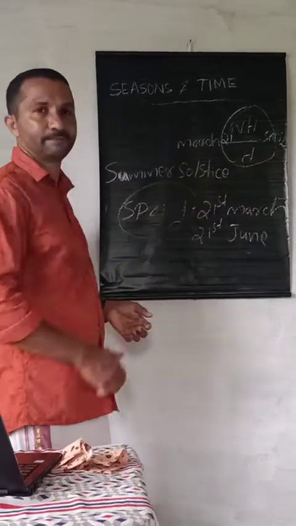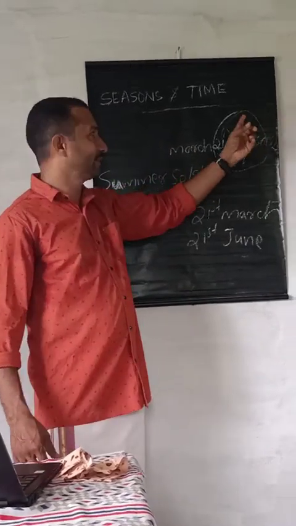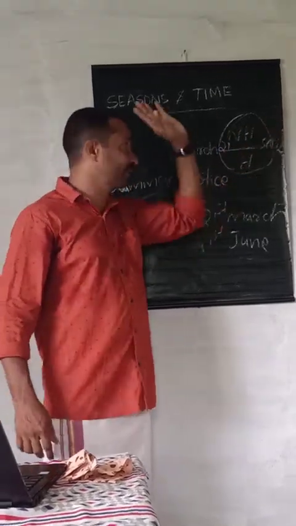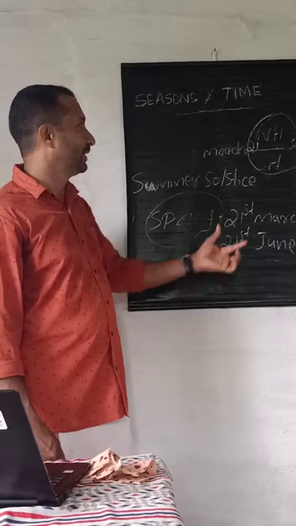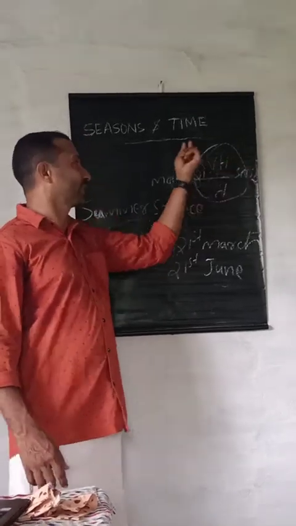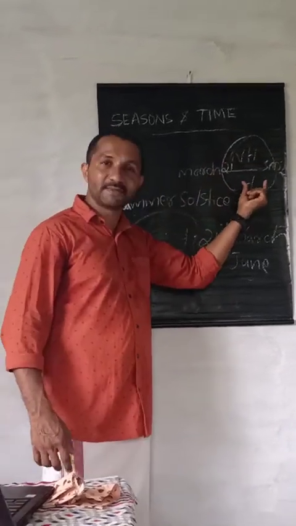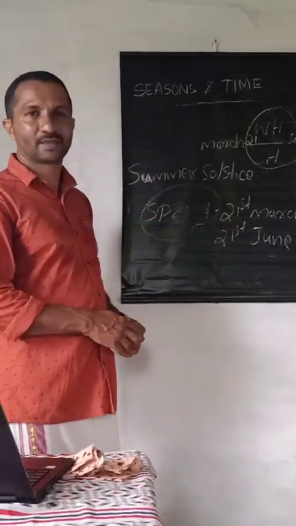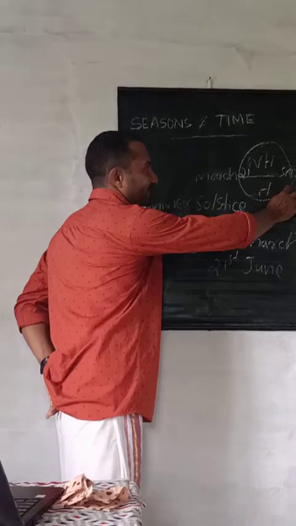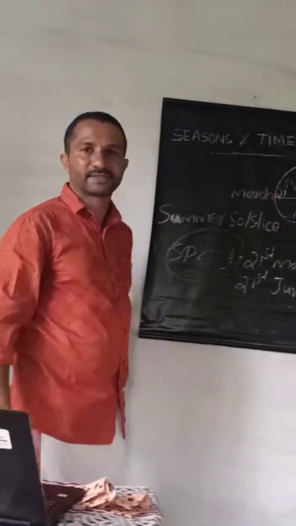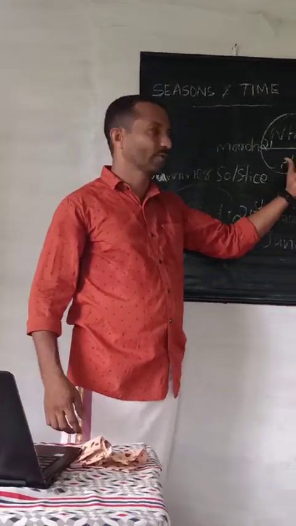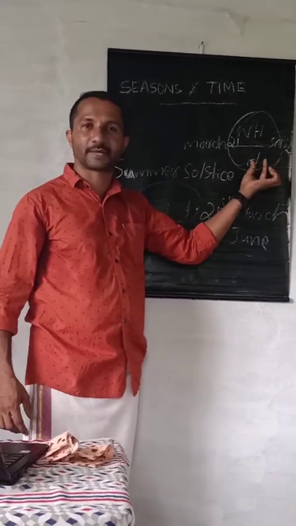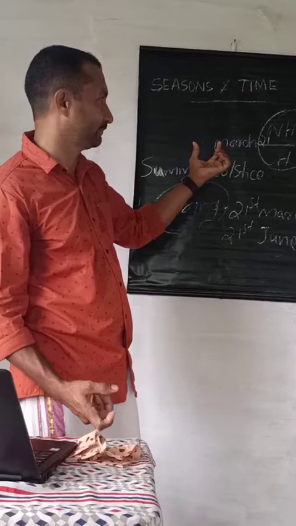Just opposite of this. On March 21st to June 21st, the southern hemisphere experiences summer solstice, and in September 23rd to December 22, the northern hemisphere experiences winter solstice. So, on December 22, the apparent movement of the sun is directly or vertically over Tropic of Capricorn, and these days are known as winter solstice.